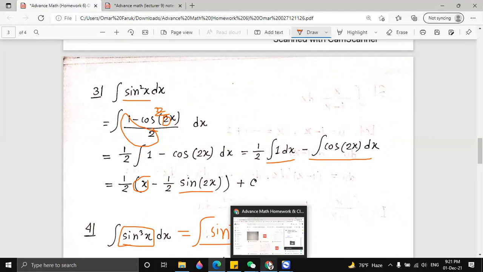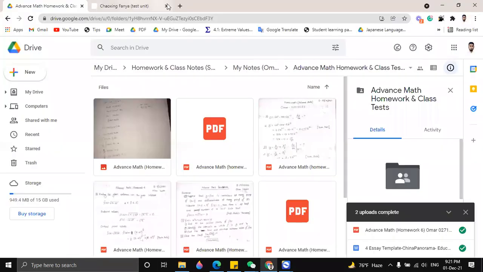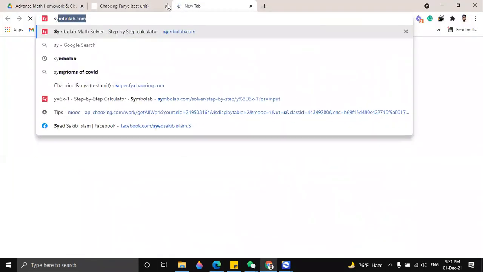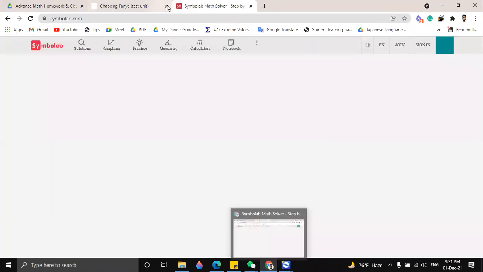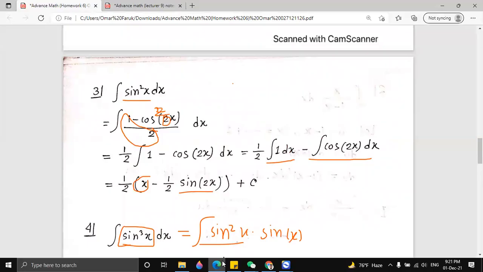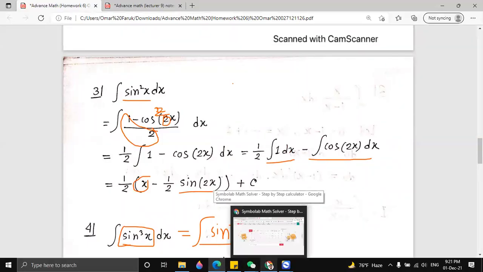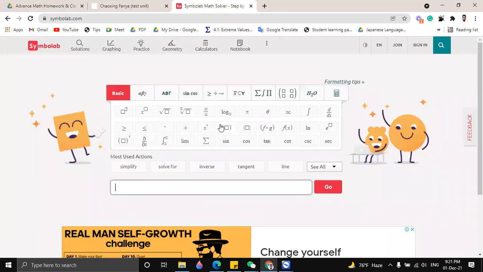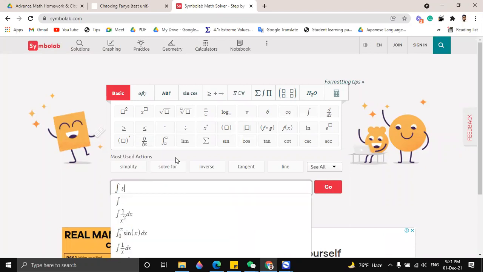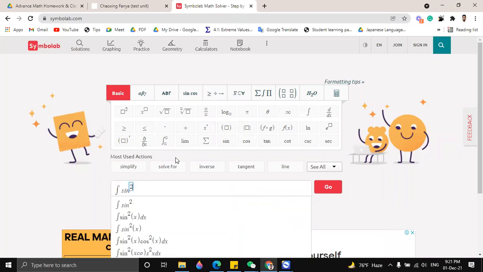I think it will be cosine 2x, I mean cosine with a power. If you have any problem, just go to symbolab.com and write down your math: integration of sine square x dx.